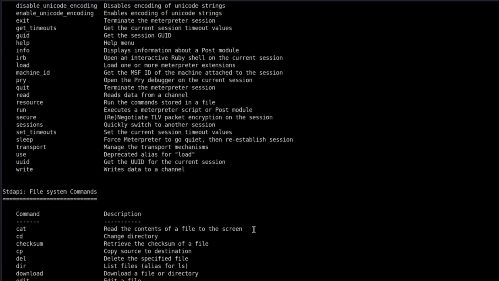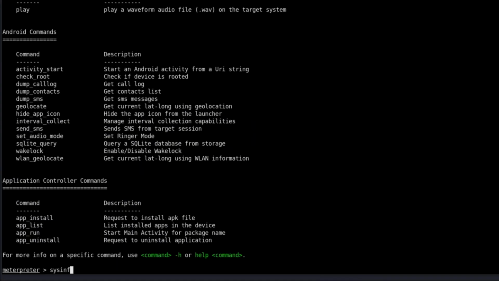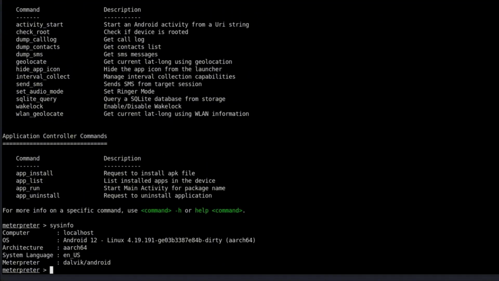Look at all these commands. Let's test some of the most powerful ones. Type sysinfo. Look what happens, it displays comprehensive system information about the target device. You can see the Android version, architecture details, everything an attacker would need to tailor their next move.